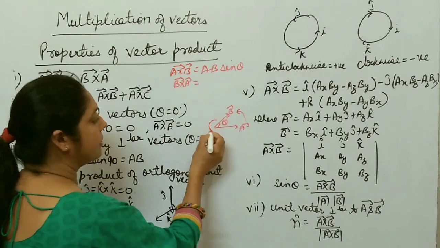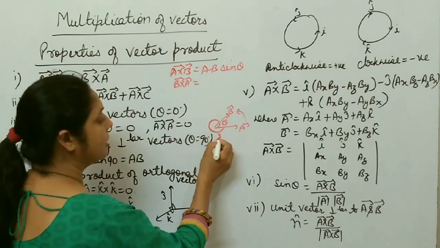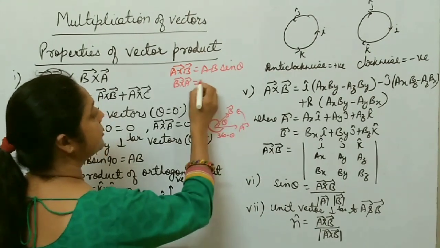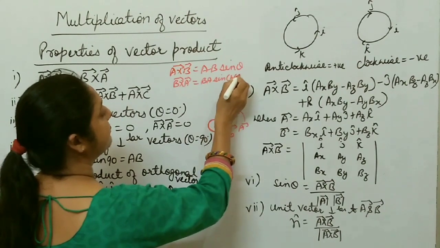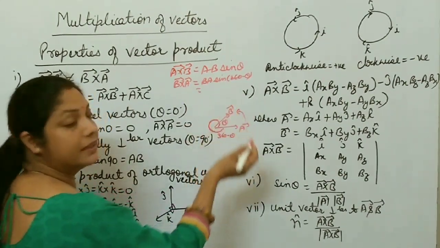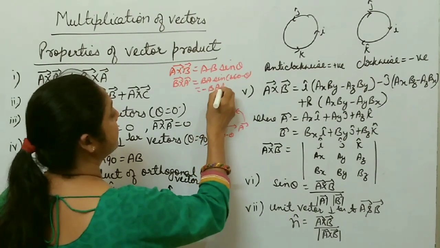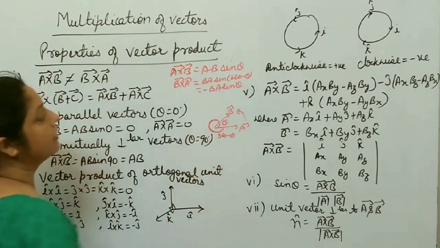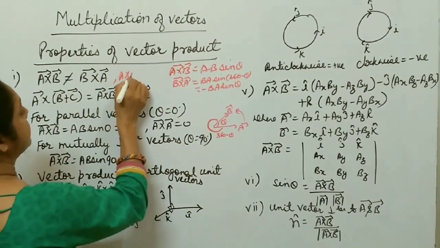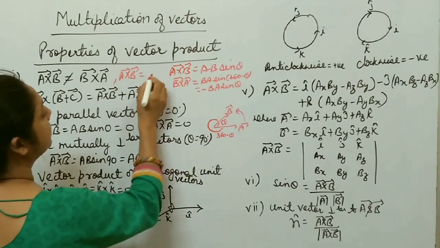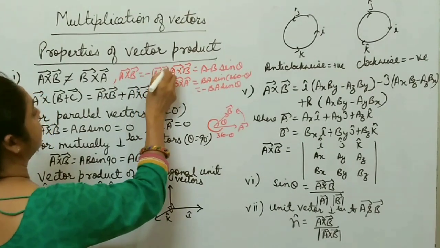Now B cross A means you move from B to A. This angle is how much? 360 minus theta. So B cross A is BA sin of 360 minus theta, and sin of 360 minus theta is minus sin theta. So this is minus BA sin theta. It means A cross B is not equal to B cross A, but A cross B is equal to minus of B cross A. Is it clear?